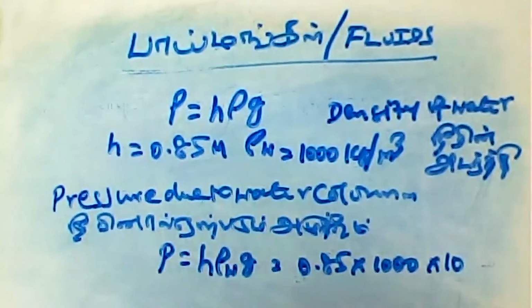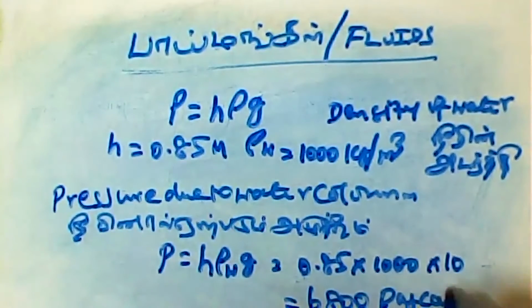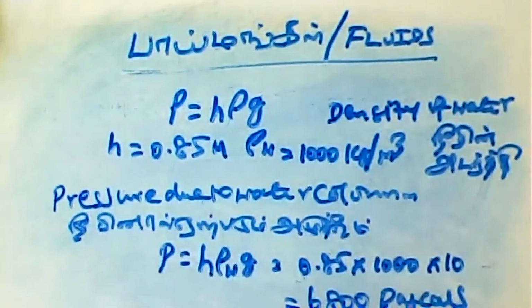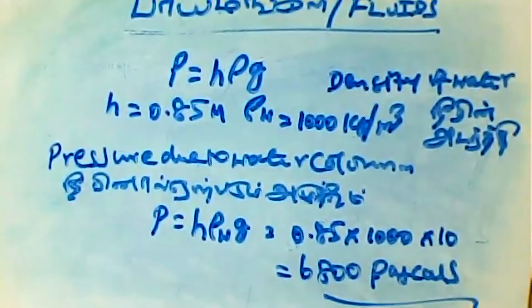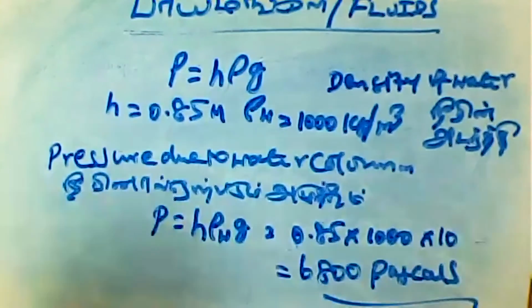By multiplying all these, you will get the answer of 6,800 pascals. Okay, please go through. Sorry. This is not 6,800 pascals.